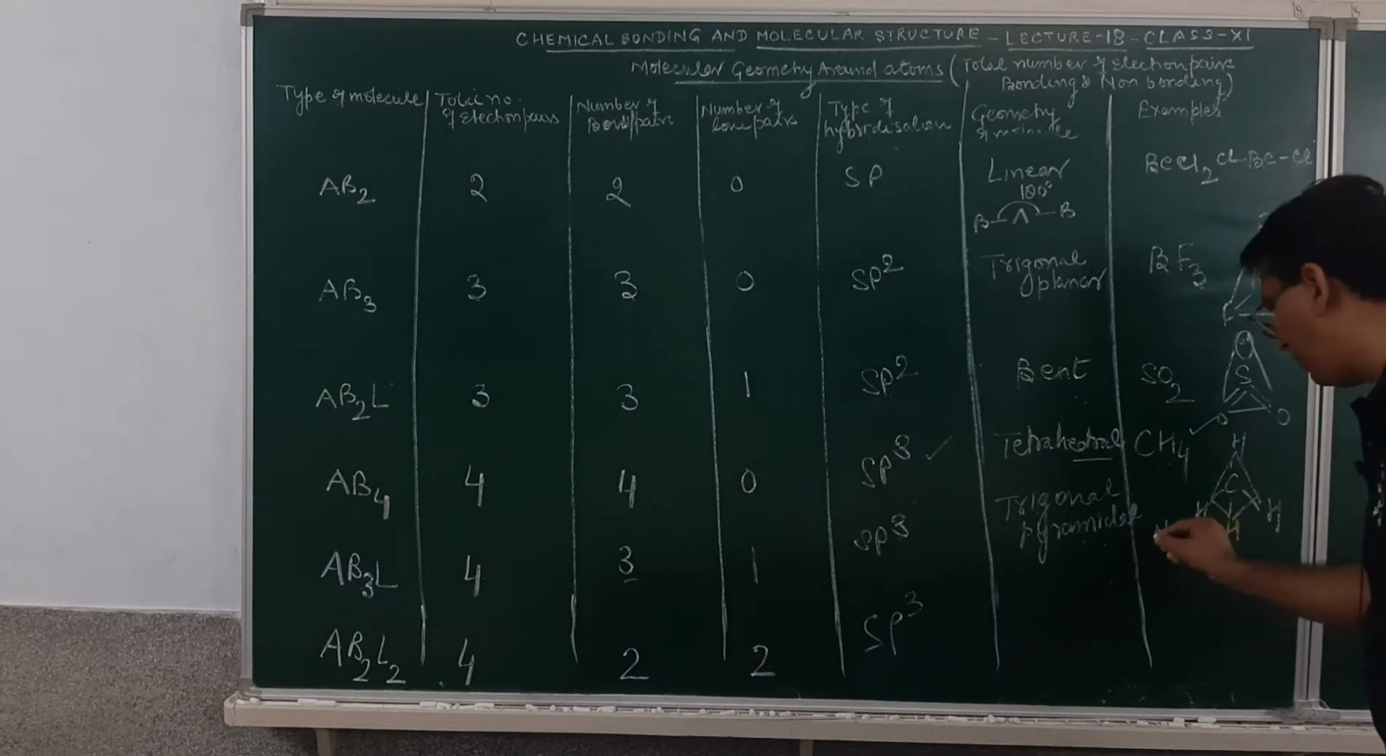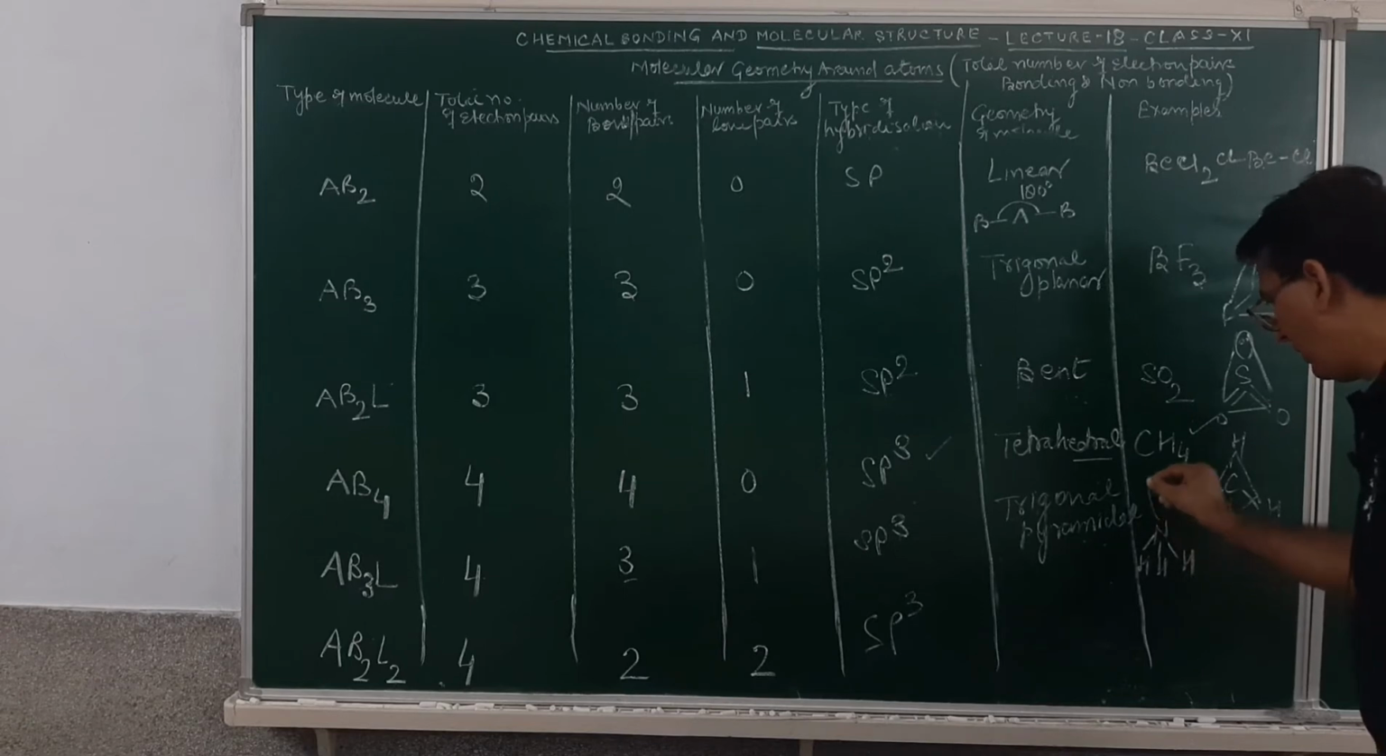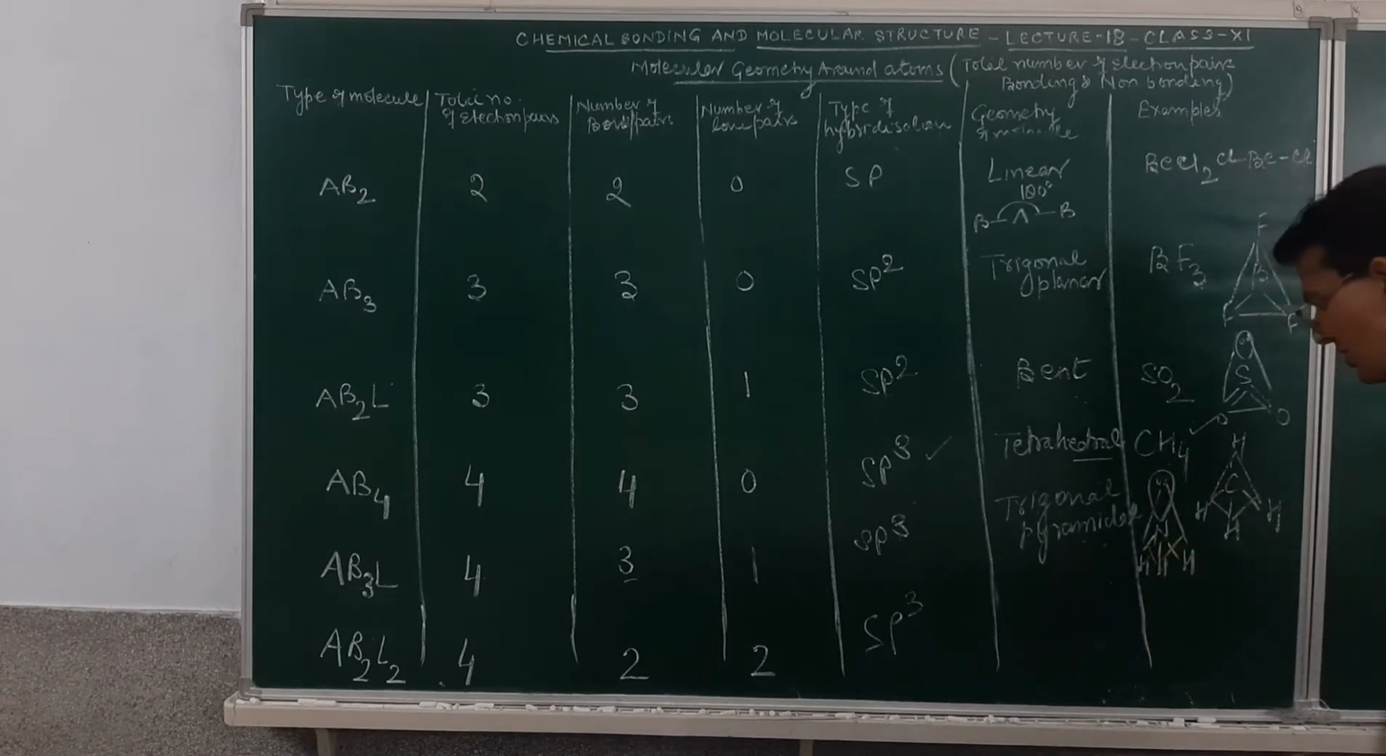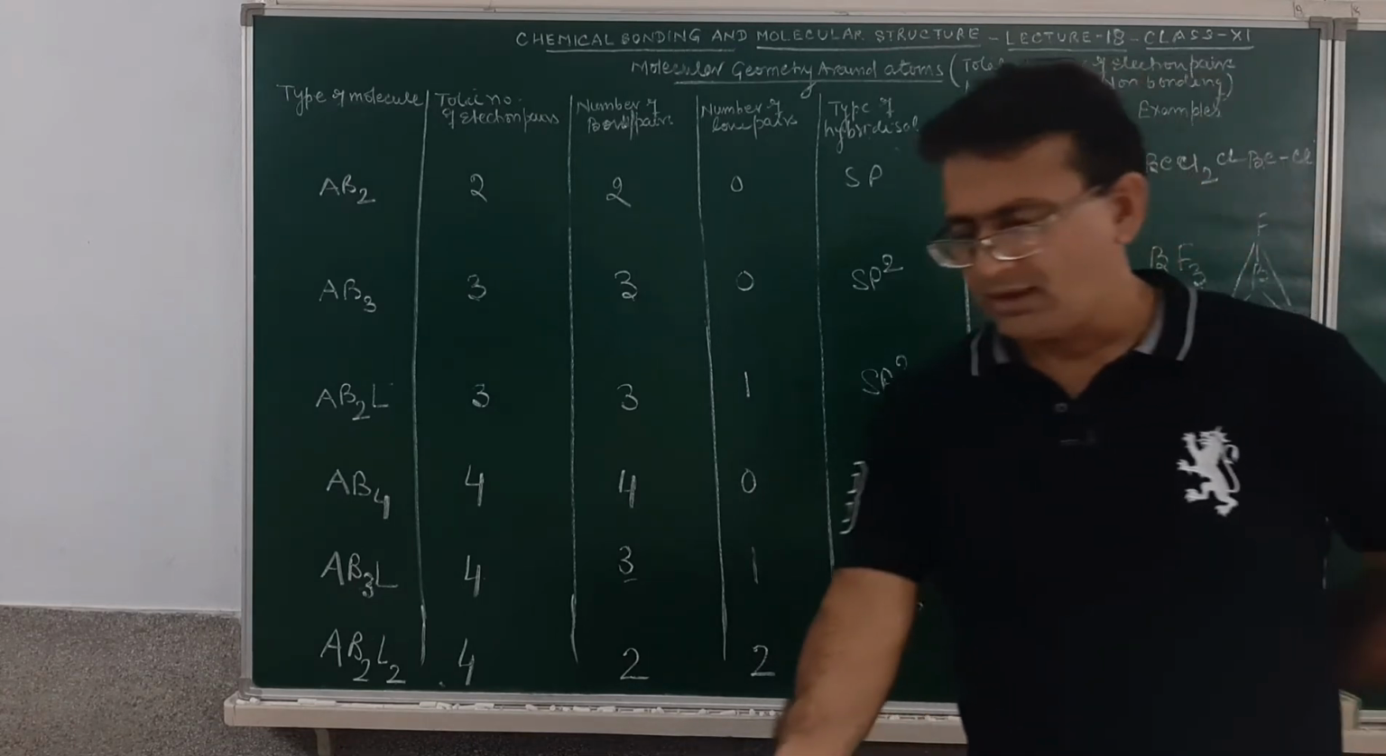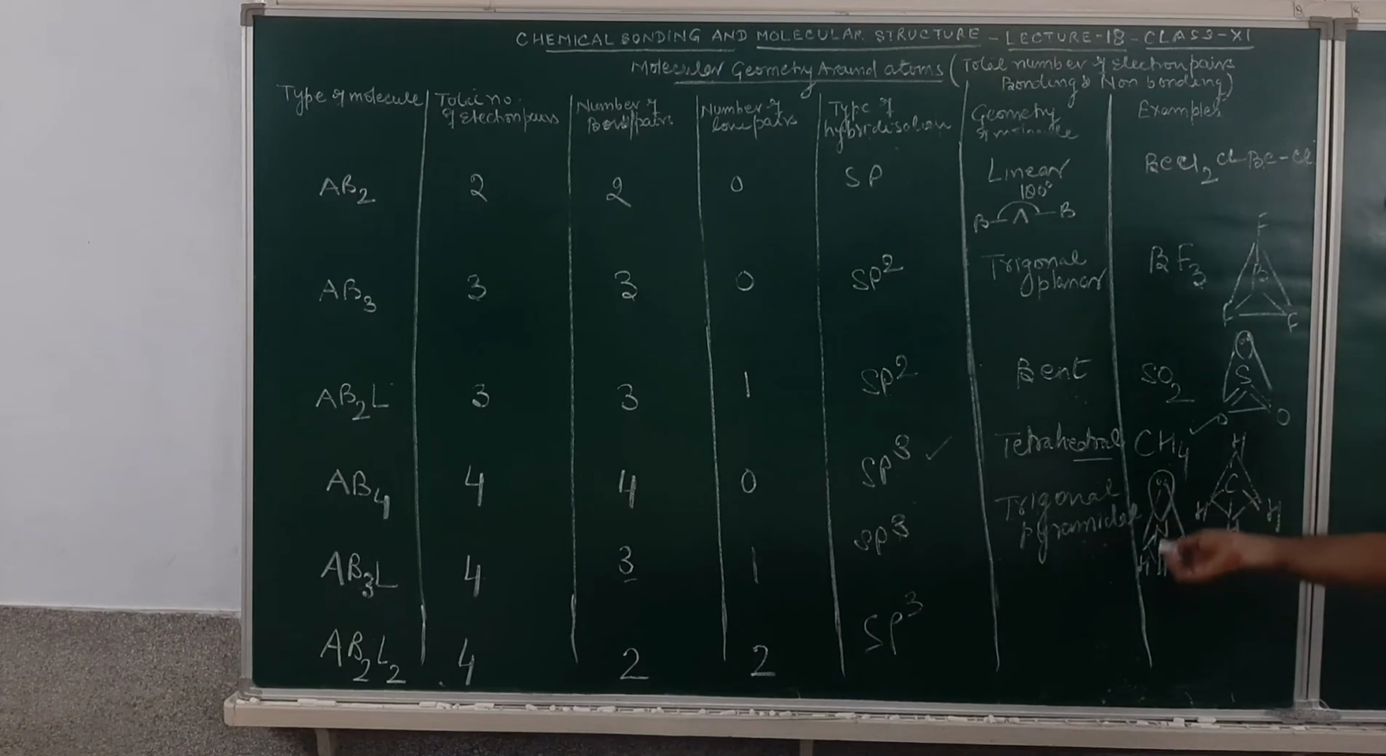How do we make the ammonia molecule? Just see, nitrogen, hydrogen, hydrogen, hydrogen, and this will be having a lone pair of electrons. Am I clear? This lone pair of electrons will give it a distorted geometry, and this will be a trigonal pyramidal geometry.